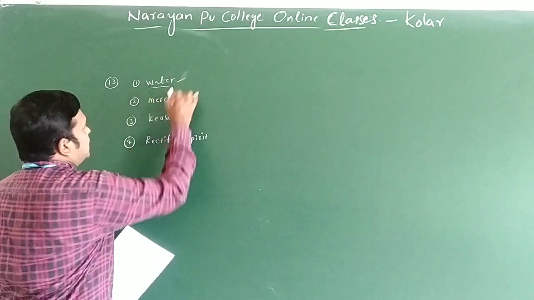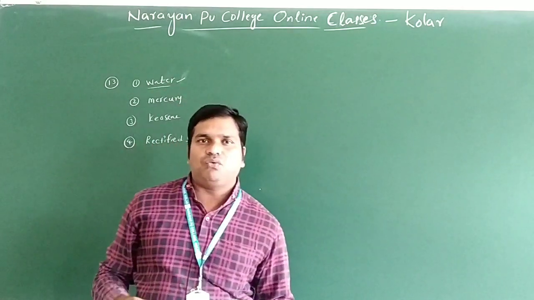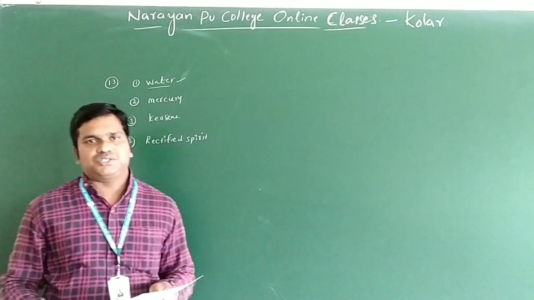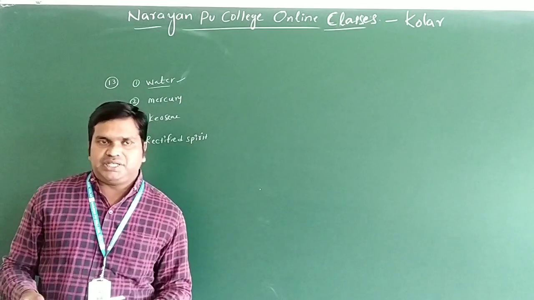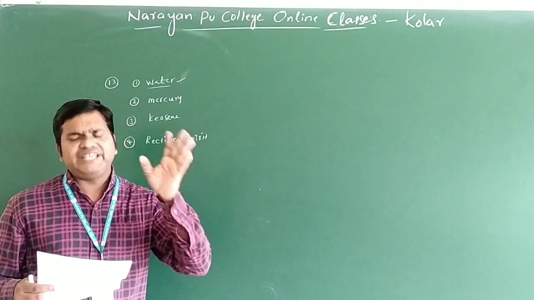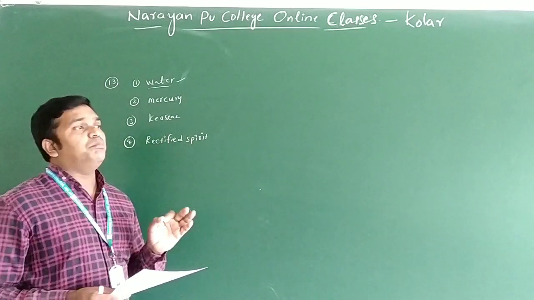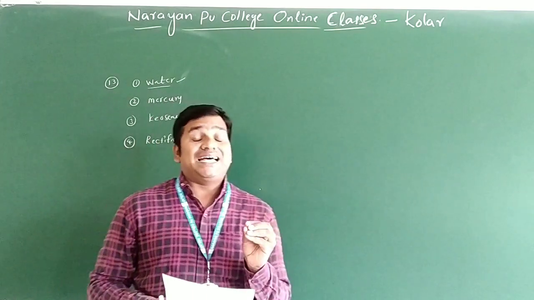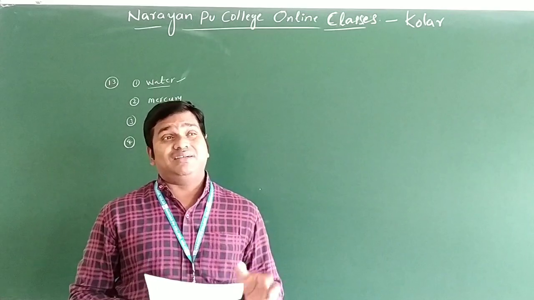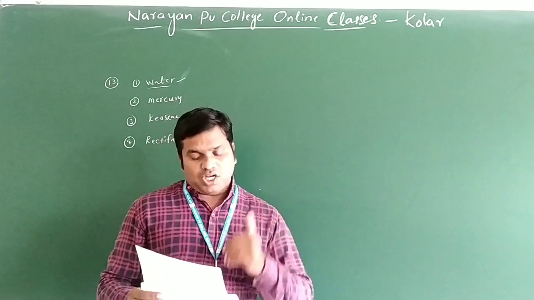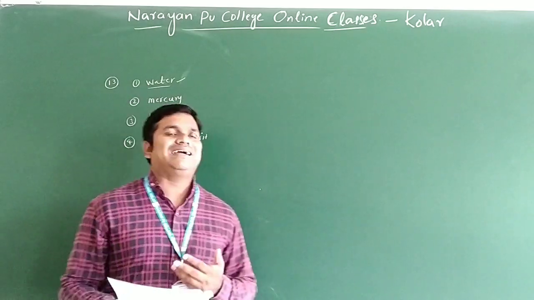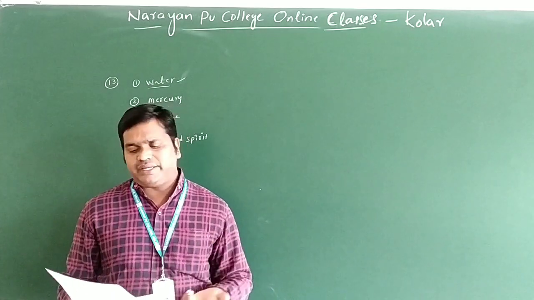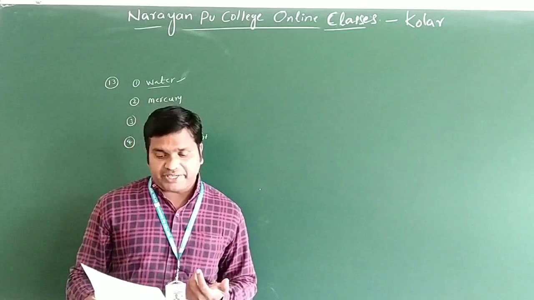See the water. Generally, we keep the water outside. What happened? It undergoes vaporization. It easily vaporizes when the temperature increases. So water undergoes evaporation easily, so it has the highest vapor pressure here. Come to mercury. If you keep the mercury outside also, it does not undergo vaporization because it has the lowest vapor pressure. Come to kerosene. Kerosene is an organic compound, an organic non-polar solvent. It is easily vaporized, which means vapor pressure is more for kerosene also.